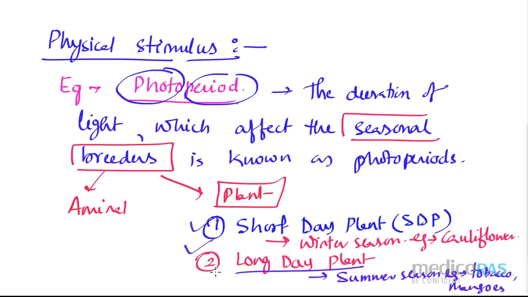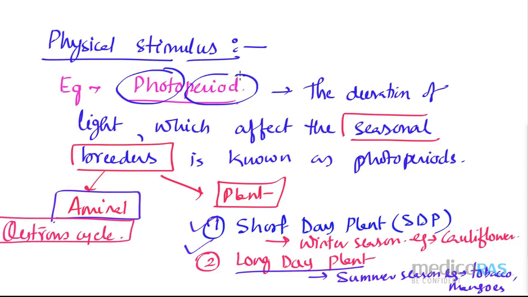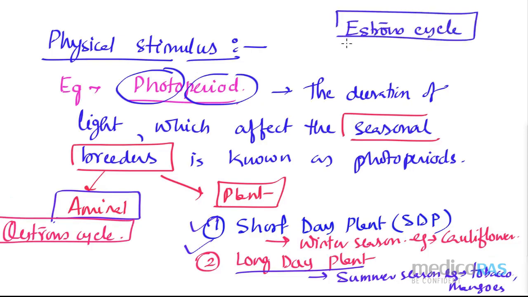Come to the animals again. Some animals are there with an oestrus cycle. So oestrus and estrus are two different things. Please remember, the estrus cycle is for the primates, and one of the primates is we, human beings, right? So humans follow the estrus cycle. That means we have a period after every month, or 28 days, and then we have the capacity to conceive every month, right? That means we are not seasonal breeders.